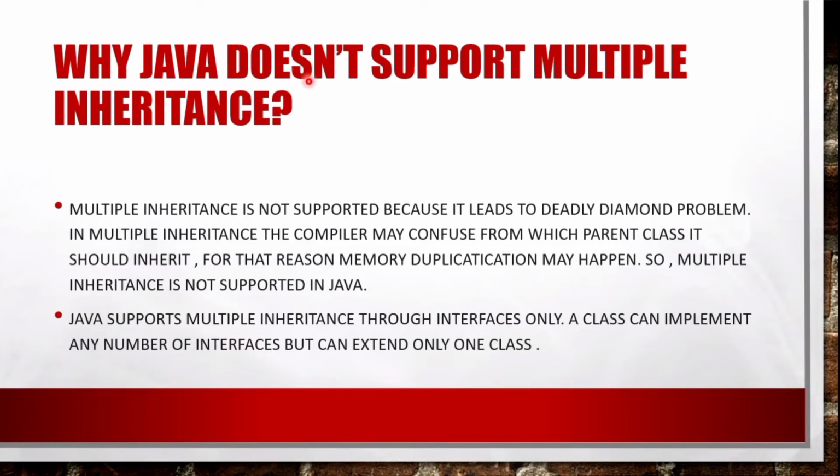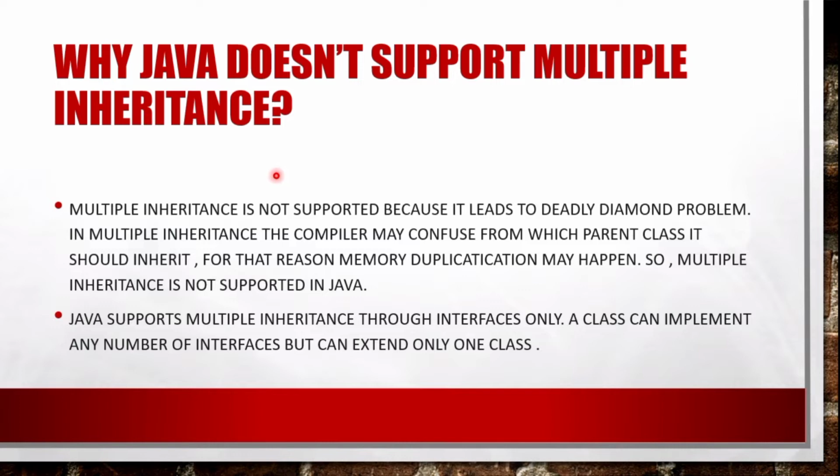Why Java doesn't support multiple inheritance? The answer will be multiple inheritance is not supported because it leads to the deadly diamond problem. In multiple inheritance, the compiler may get confused about which parent class it should inherit from. If a subclass has more than one parent class, then this concept is called multiple inheritance, but this concept is not allowed in Java.